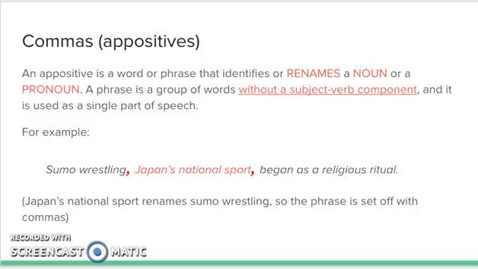Commas found in appositives. An appositive is a word or phrase that identifies or renames a noun or a pronoun. A phrase is a group of words without a subject-verb component, and it is used as a single part of speech. For example, sumo wrestling, Japan's national sport, began as a religious ritual. There is a comma following wrestling and a comma following sport because Japan's national sport is the appositive. Japan's national sport renamed sumo wrestling, so the phrase is set off with commas.